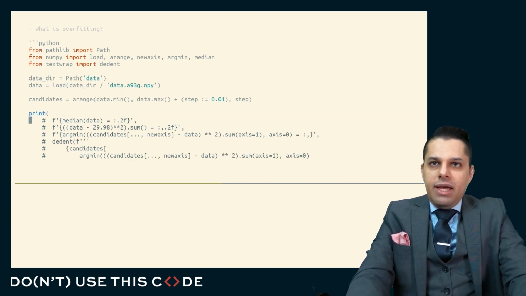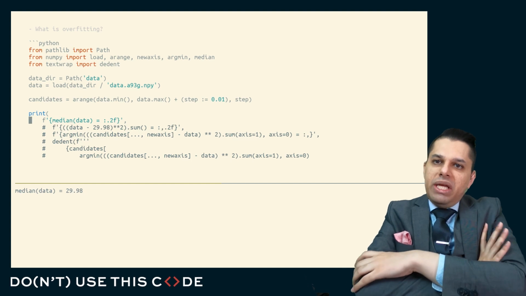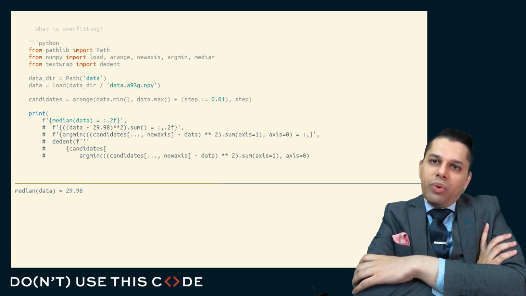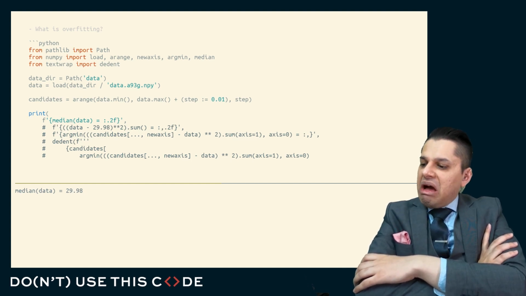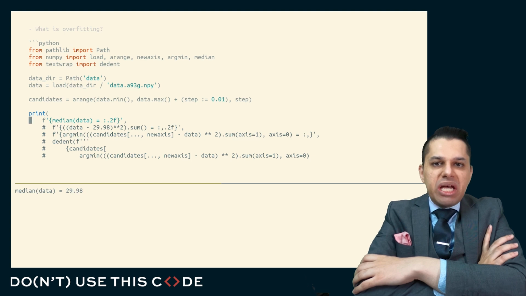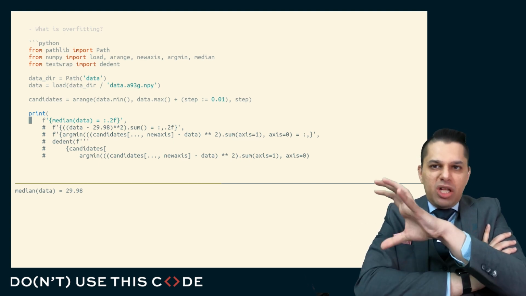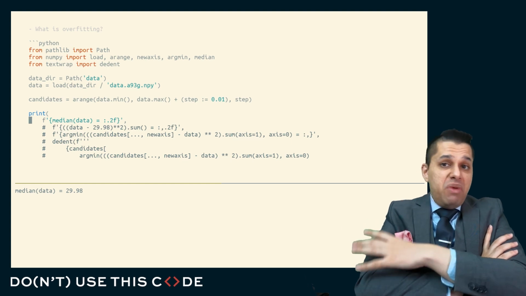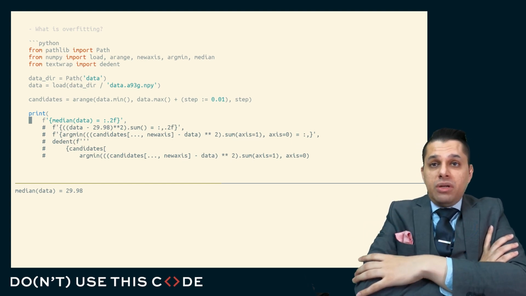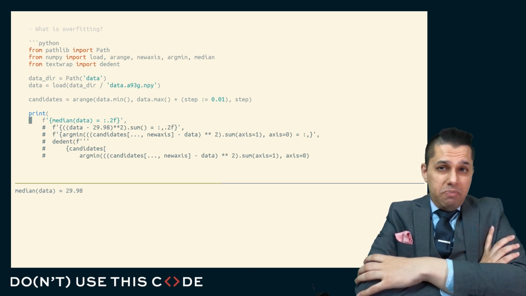I have some data set, and if I look at the data set, I can compute the median. The median of this data set is 29.98, and I could say, I know how this data was generated. I know the process. I know what's happening in the real world. And so I'm going to use a point estimator. I'm going to estimate that most of the values are going to be 29.98. They're going to be clustered really close around the median. Maybe I even have the median and maybe another descriptive statistic as well.